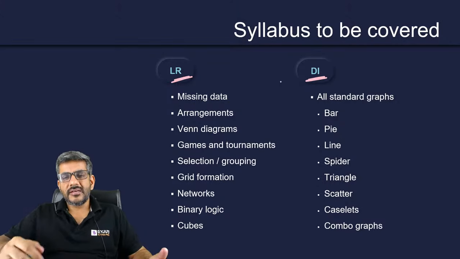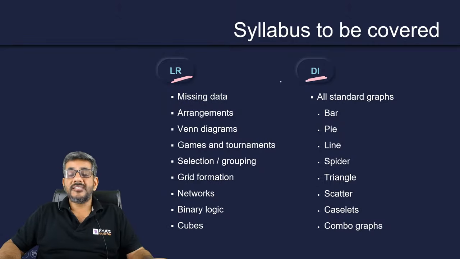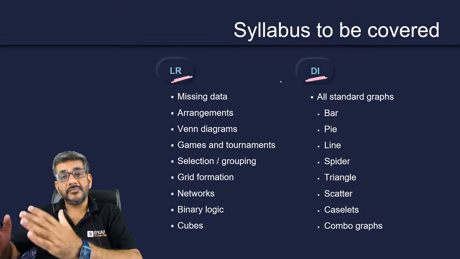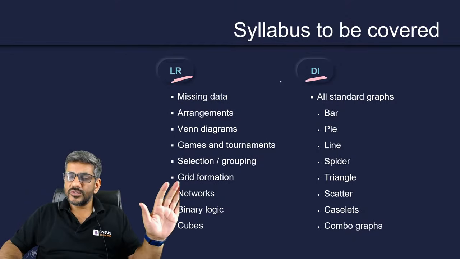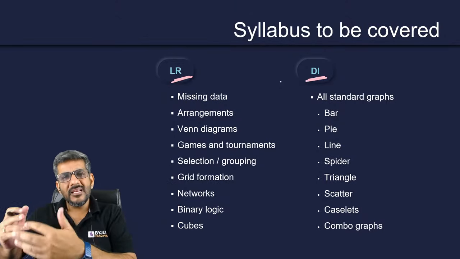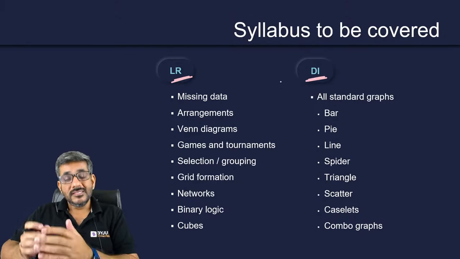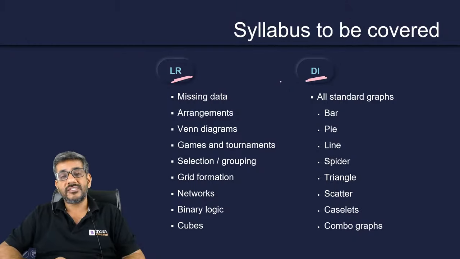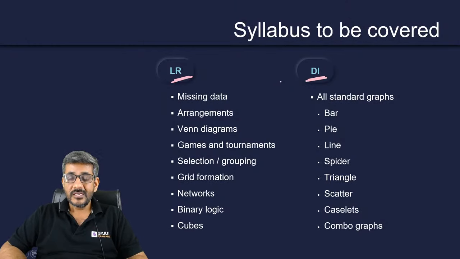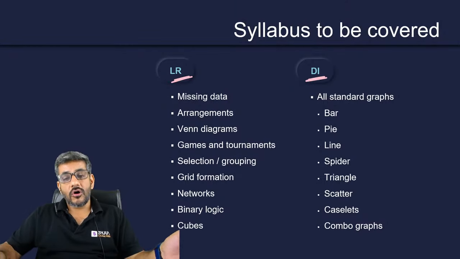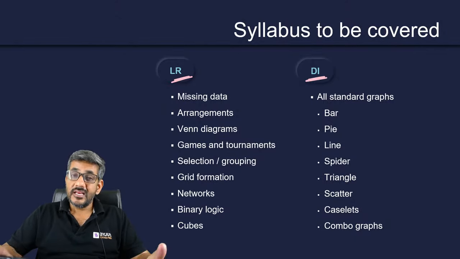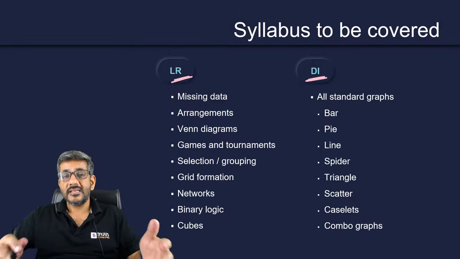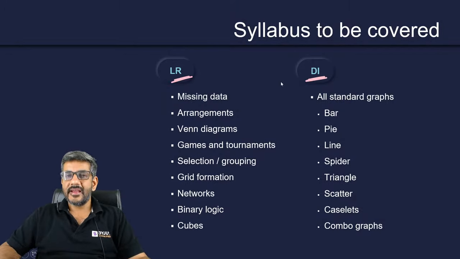And when we tried to make different types, we ended up making 15, 16 types. Even after making those 15, 16 types, there were some sets which were not covered under those types. We put them under a miscellaneous category, and then we saw that the miscellaneous category had the highest number of sets, even higher than any of those 16 categories that we have made. So even if we try to put all of them into different categories, still I have to make a miscellaneous category after making 16 different categories. This is the kind of questions that LRDI is asking you.